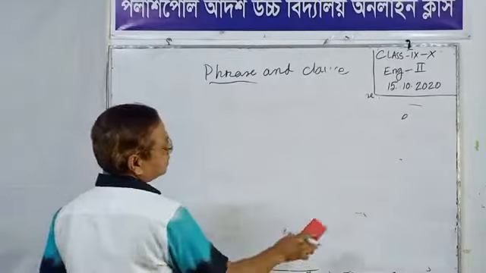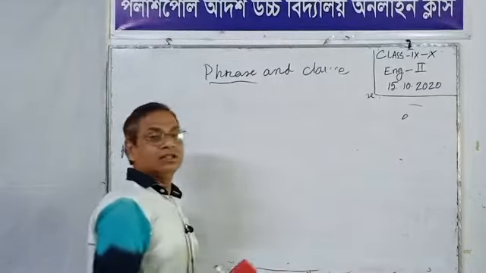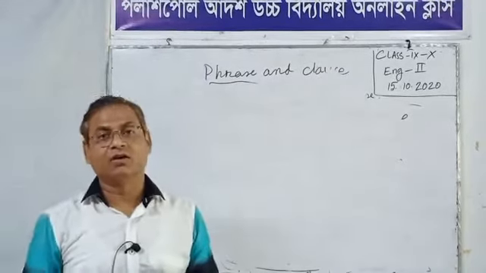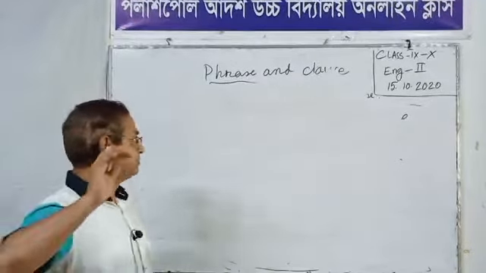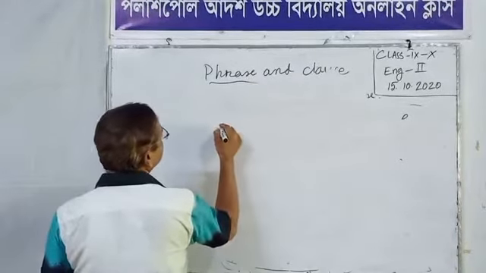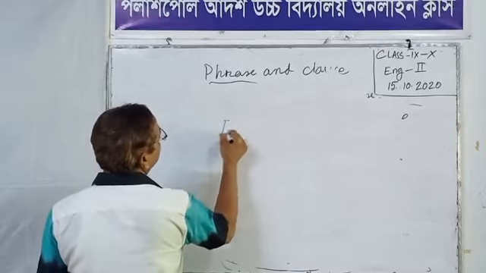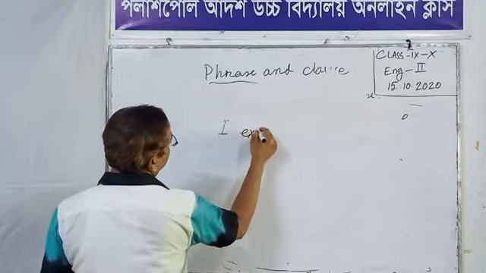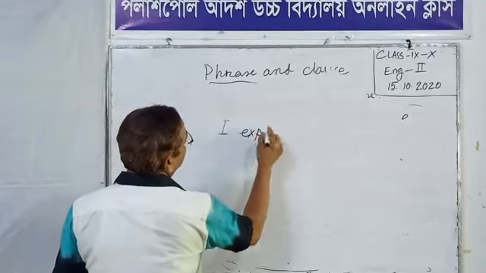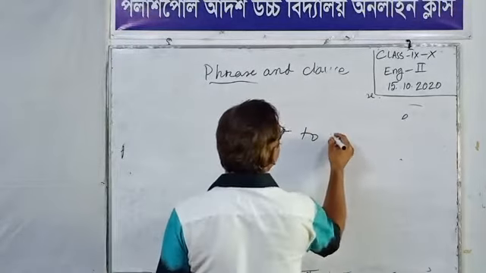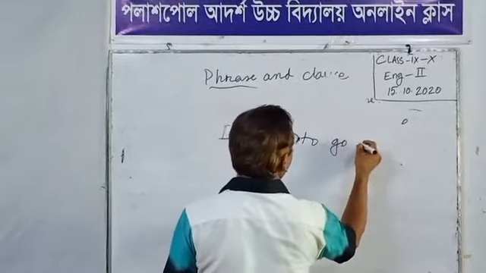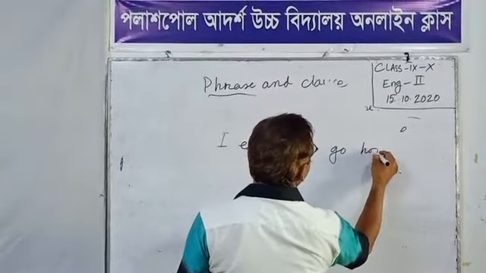Dear students, we have learned two kinds of clauses. One is the dependent clause, another is the independent clause. Look at the board. I expect to go home.